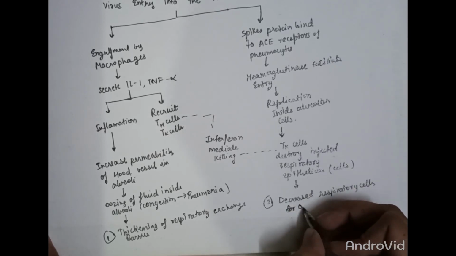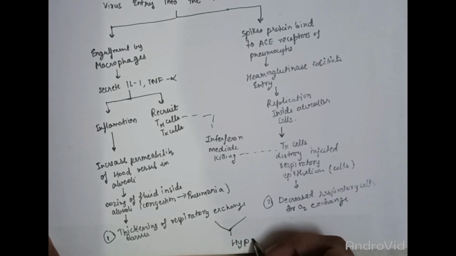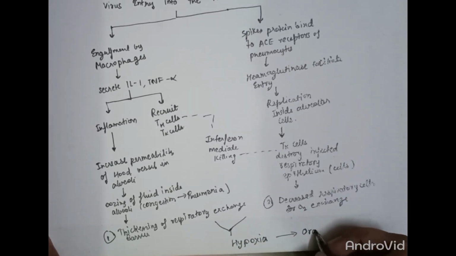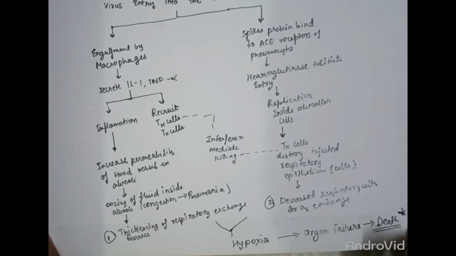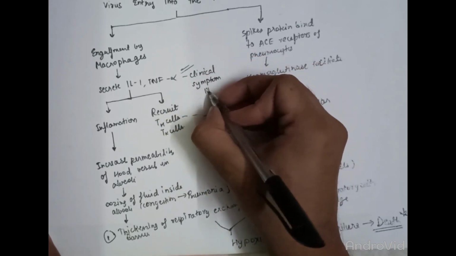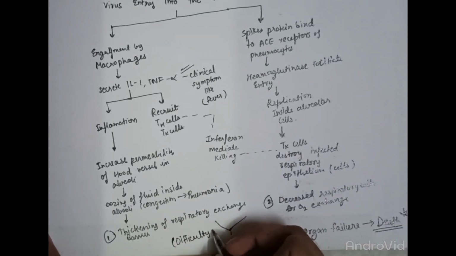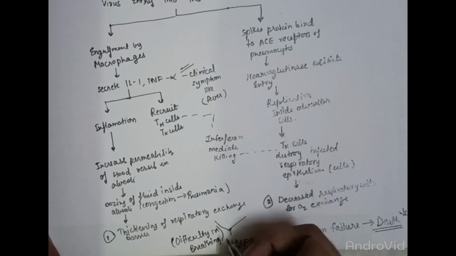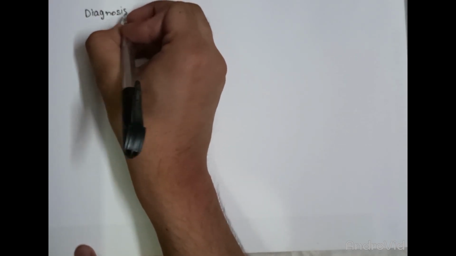In early phases, this response is responsible for prevention of the increase in viral load and hence beneficial for the organism. But as the destruction of cells increases, there is a decrease in respiratory cells for oxygen exchange and hence hypoxia occurs, which results in organ failure and finally leads to death. The main clinical features of the infection, such as the fever, are due to the inflammatory mediator interleukin 1, and difficulty or shortness in breathing occurs due to thickening of the respiratory exchange barrier.